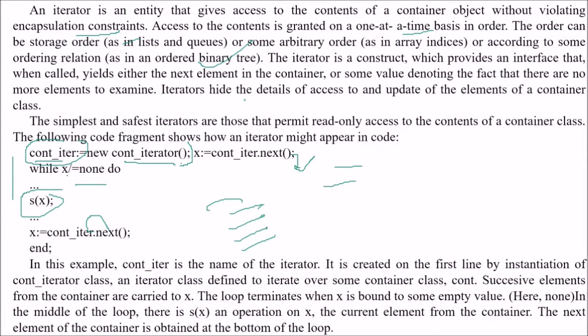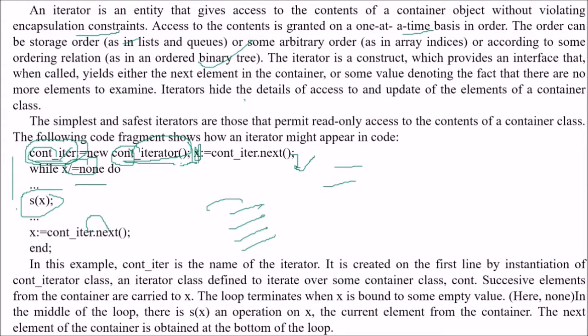So in this example, count iterator is the name of the iterator. It is created on the first line by instantiation of the count iterator class, an iterator class which is defined to iterate over some container class, say cont. Successive elements from the container are carried by x.next, and every time next comes, x will contain the value. The loop terminates when x is bound to some empty value, so we say x is not equal to none.